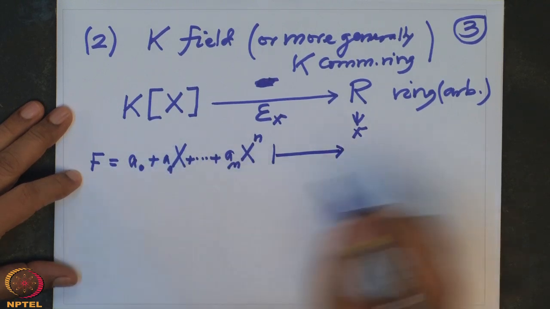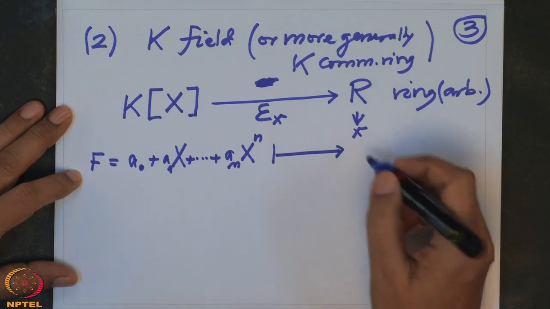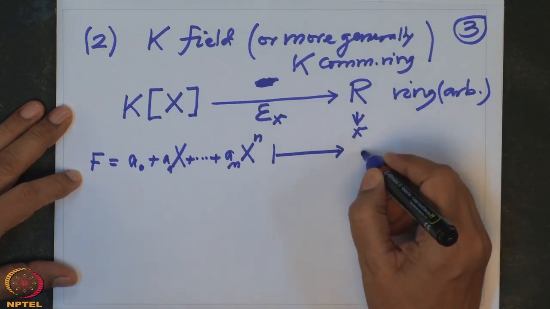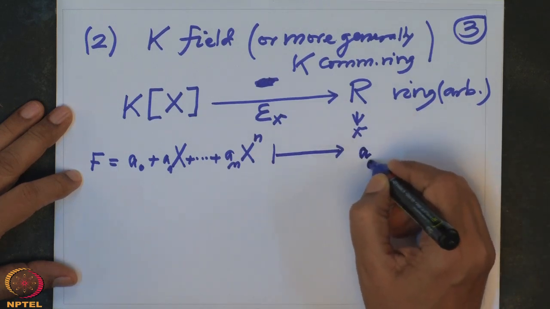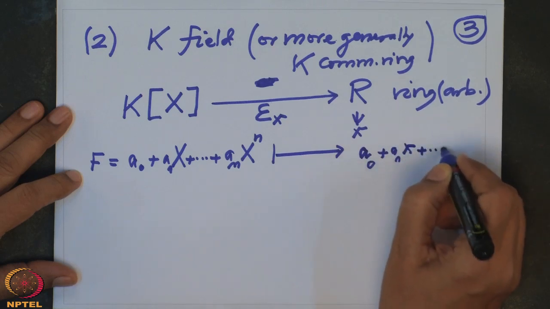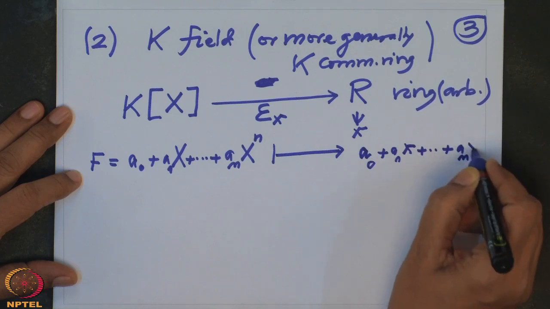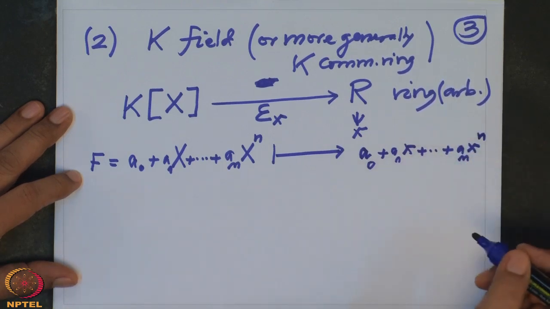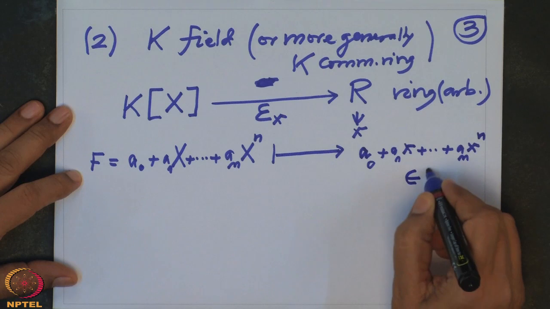When I fix f, I want to map this somewhere. So I want to try whether this makes sense: a0 plus a1 small x plus ... plus an small x to the power n. And this should be again an element in R.